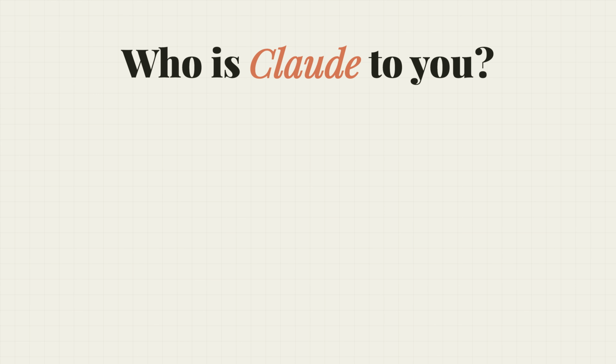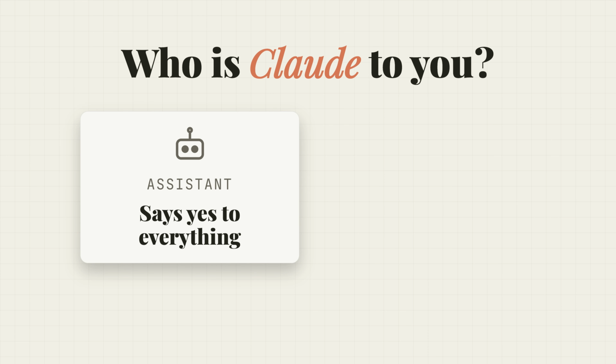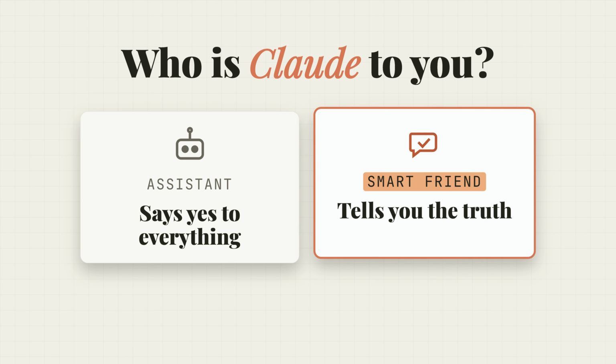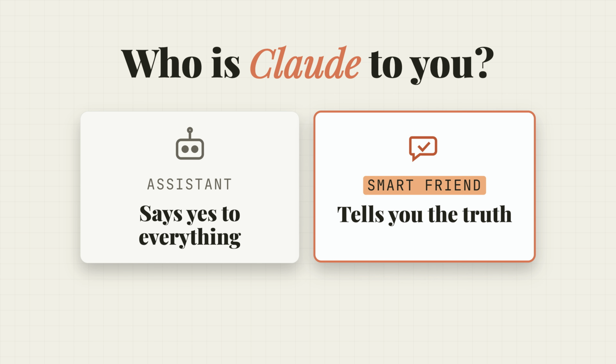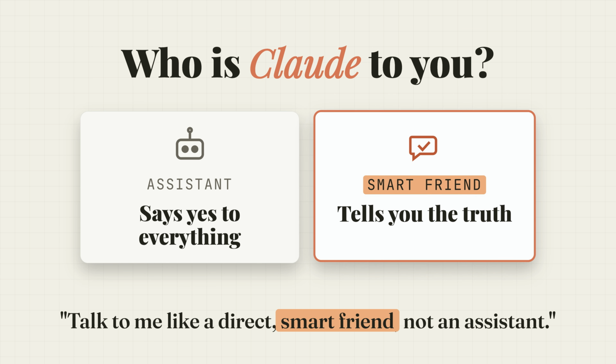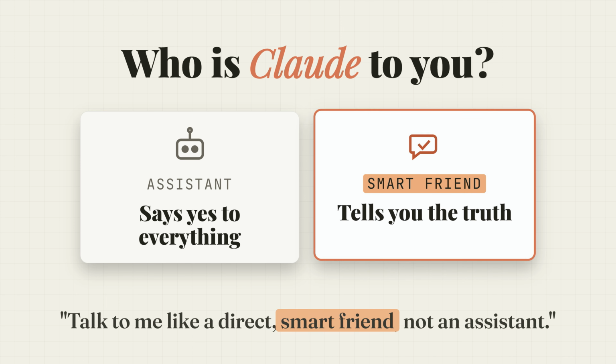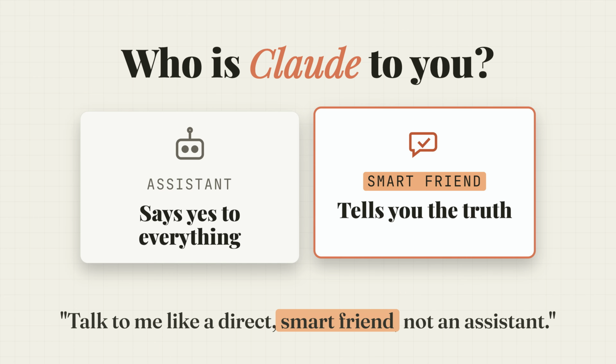Question number 2. Who is Claude to you? This sets the relationship. Do you want Claude to be a partner, coach, a tutor, a friend? Here's what mine says. See the difference? An assistant takes orders and says yes to everything. A smart friend tells you what they actually think. So pick the word that fits how you want Claude to show up. It changes the whole tone.